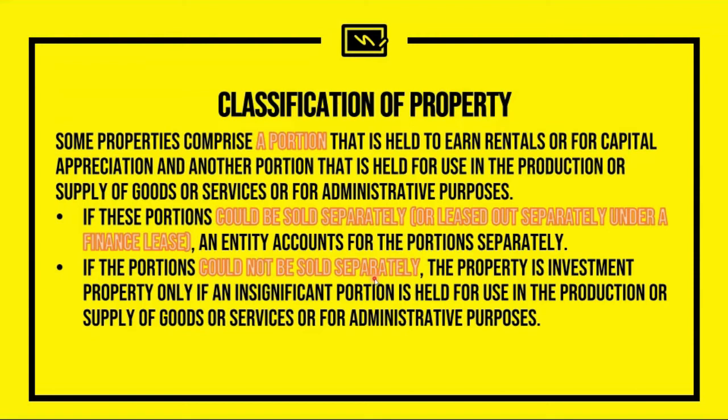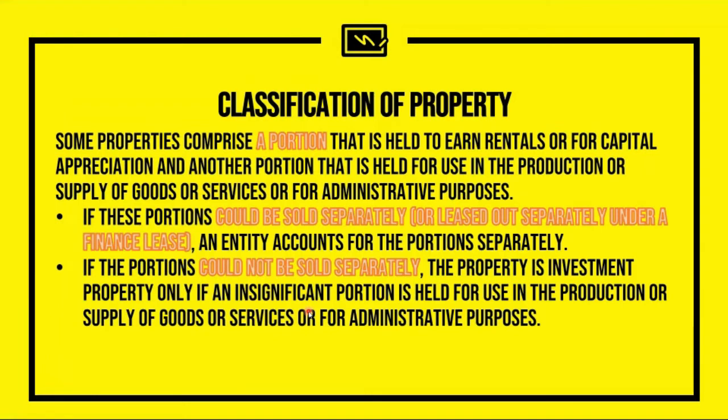So you cannot automatically recognize one portion as investment property and another portion as PPE. It will only be investment property if only an insignificant portion is PPE.